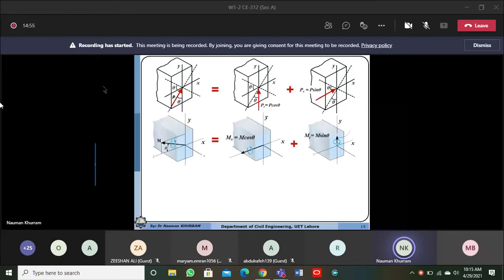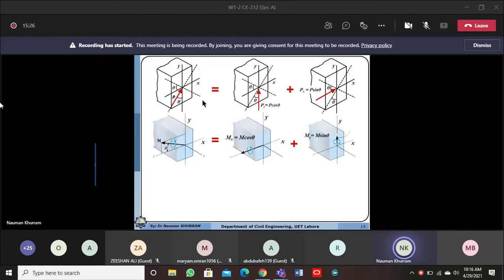Okay, now if the load is acting upward, we will have the moment direction like this way, or the moment vector is acting in this direction. I will explain after a short while how we can perceive the direction of the moment vector. We know the axis about which the moment is acting, but what will be the direction of the moment vector, whether it will be upward or downward? That can be perceived by the right hand rule.